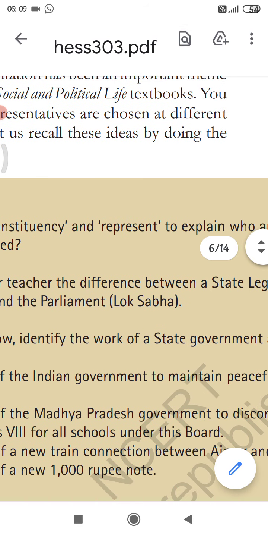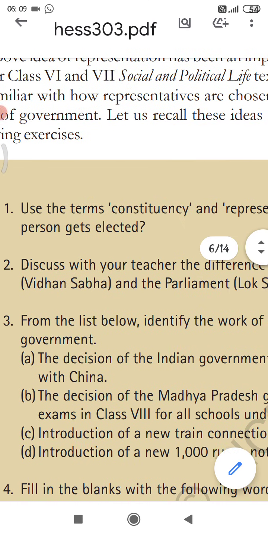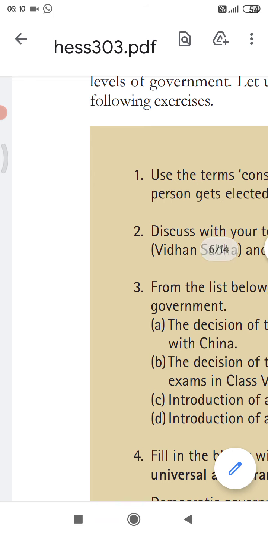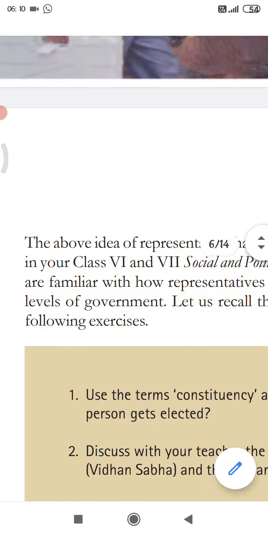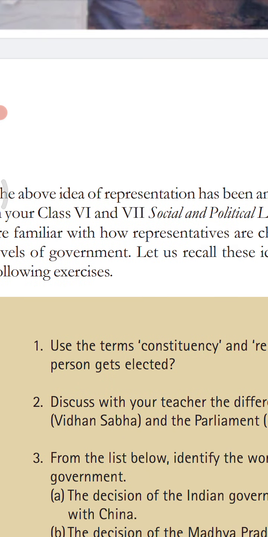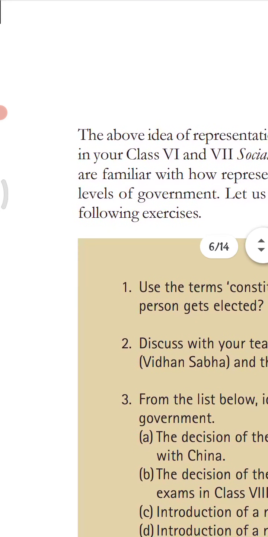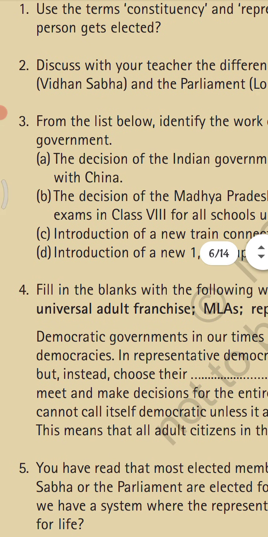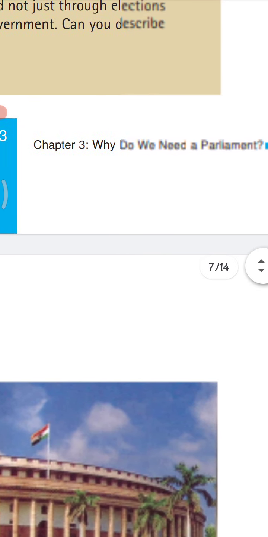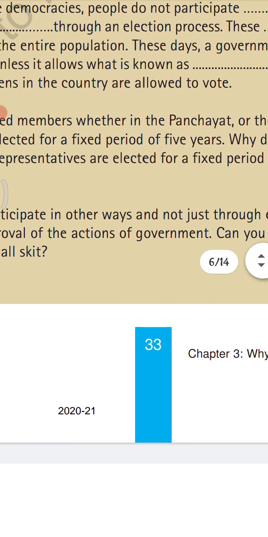Let us recall these ideas by doing the following exercise. All this is about how representatives are chosen and how they form and run the government. We have discussed all this in class 6 and 7, so we will do these later on. So, next part, let's move.